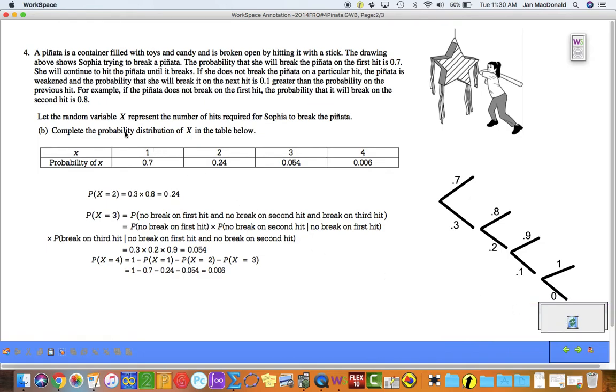And so we have completed the probability distribution of x, and notice all 4 of our probabilities, 0.7, 0.24, 0.054, and 0.006 add to 1.